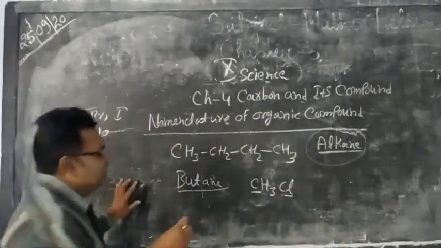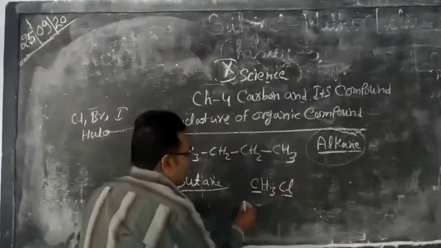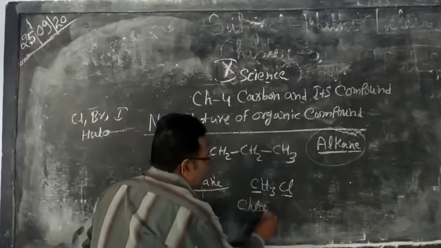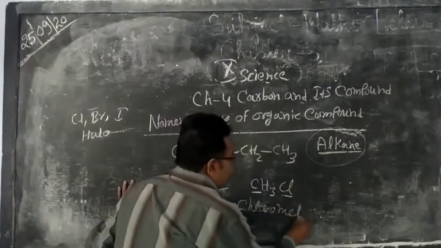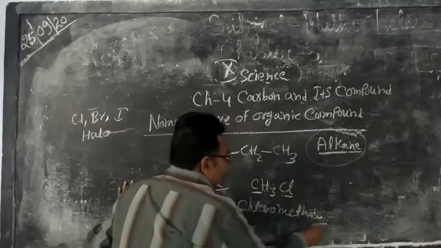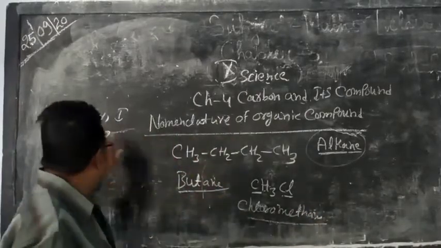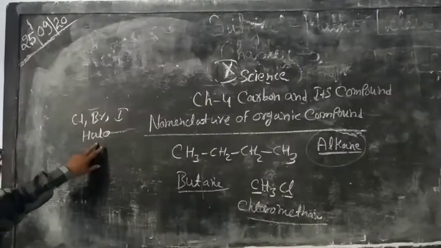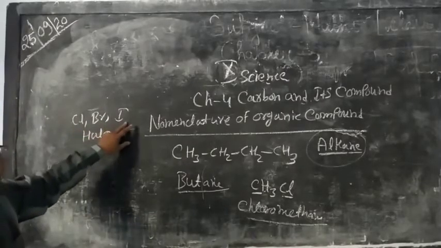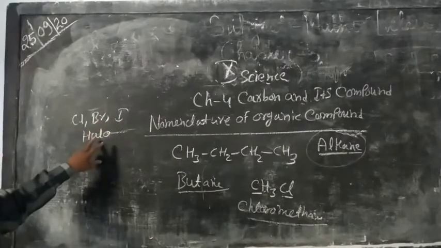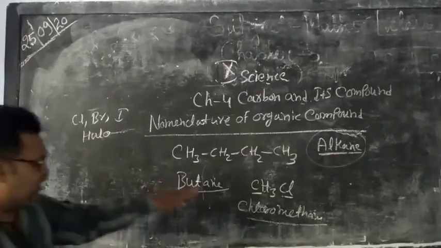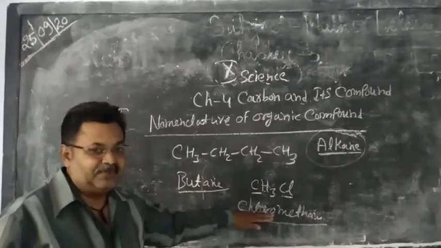So we write the name of this organic compound as chloromethane. Halo means chloro, bromo and iodo. These functional groups are written as halo in the prefix.